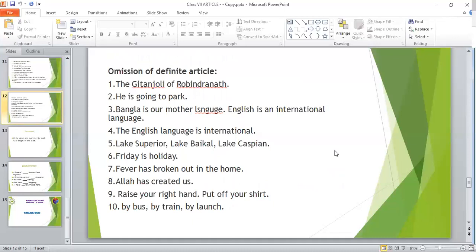Dear kids, now see the omission of definite article. Here, at first you see the Gitanjali of Rabindranath. Before Gitanjali there must come the, because this is specific, but before Rabindranath, that is a proper noun, you have to omit the article. You cannot use the or a here, right? Then he is going to park. You cannot say he is going to the park. Next, Bangla is our mother language. English is an international language.